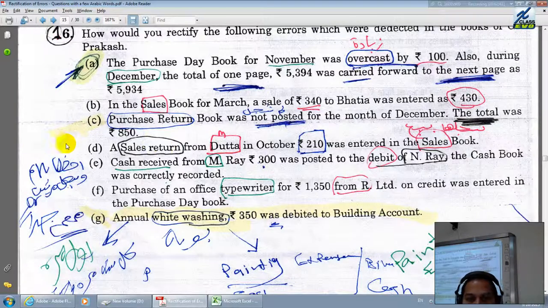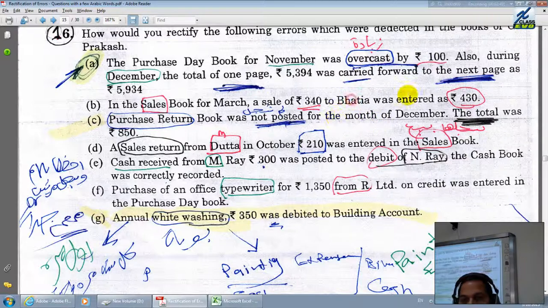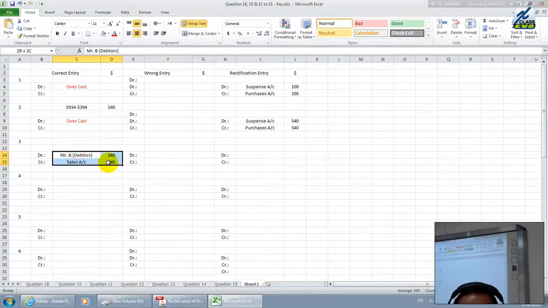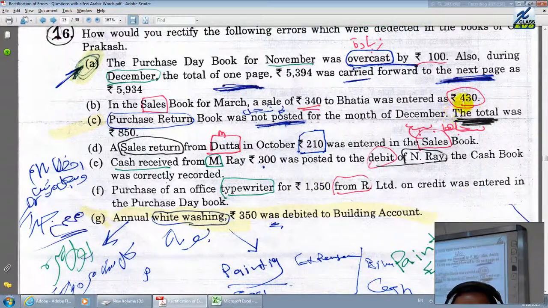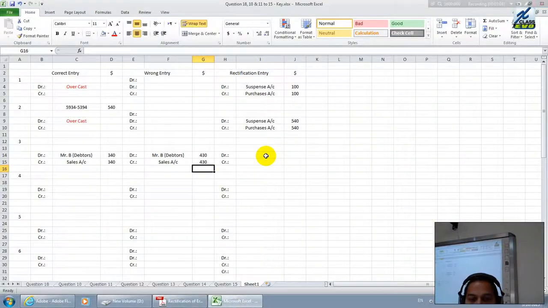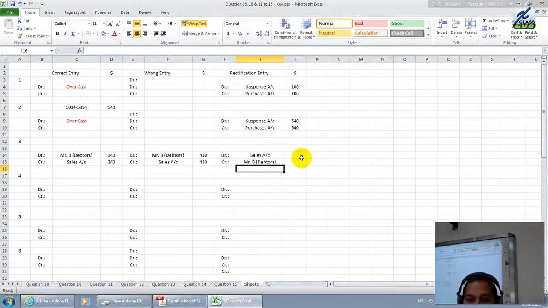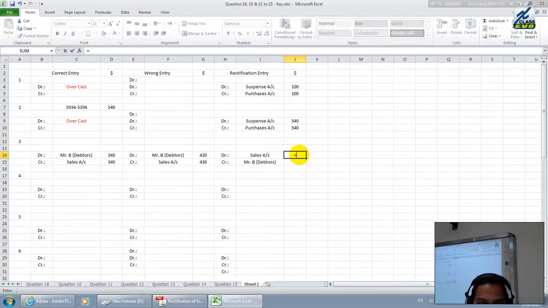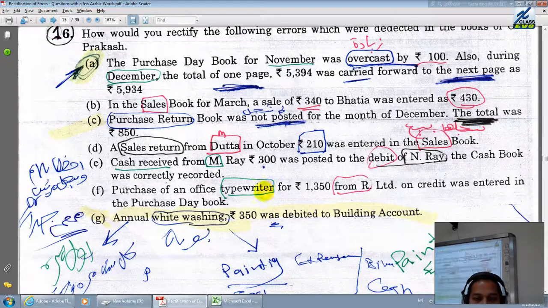Let's see what is the exact value here. You have sold goods, a sale of rupees 340. But what was entered? Actually they have entered more value. The mistake is that instead of 340, they have written 430. Now what we have to do? We have to reverse the entry. Reverse entry means both sides: debit sales account, credit Mr. B account. The difference value is 430 minus 340, which is 90. That is to be taken into consideration. That's about the second error. Let's go to the next.